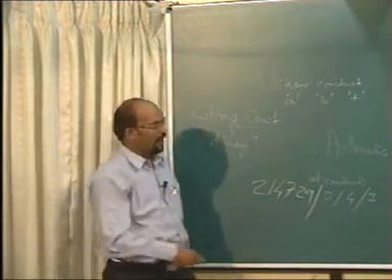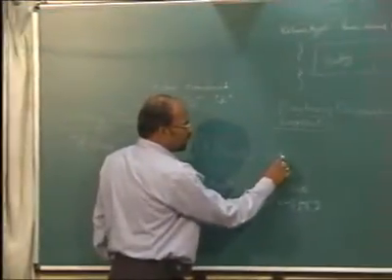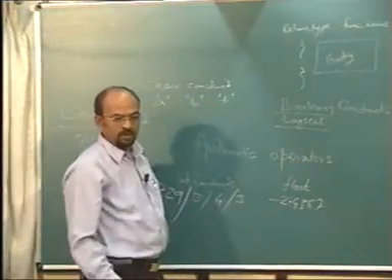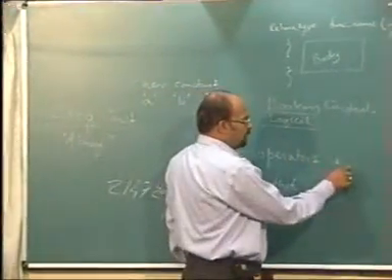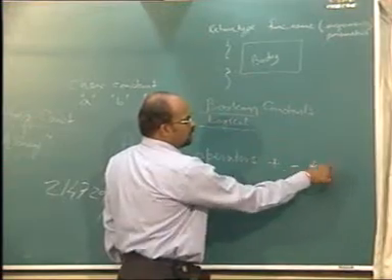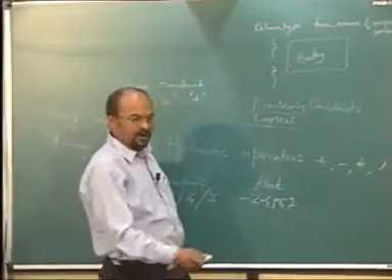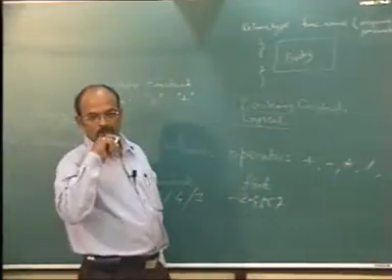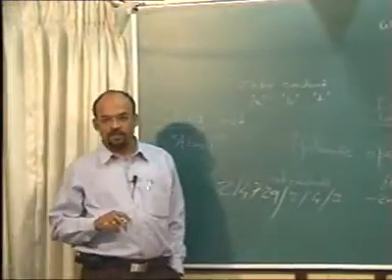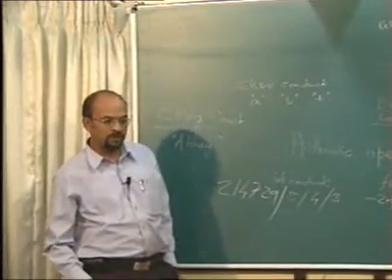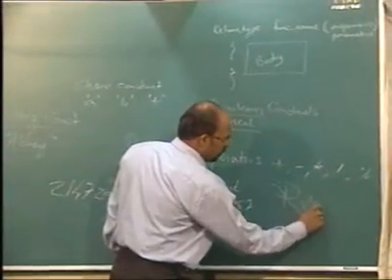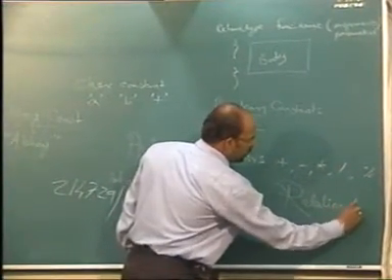Then we have got arithmetic operators, which are plus, minus, star, slash, and in case of integers even percent. These are arithmetic operators. We also have got relational operators.